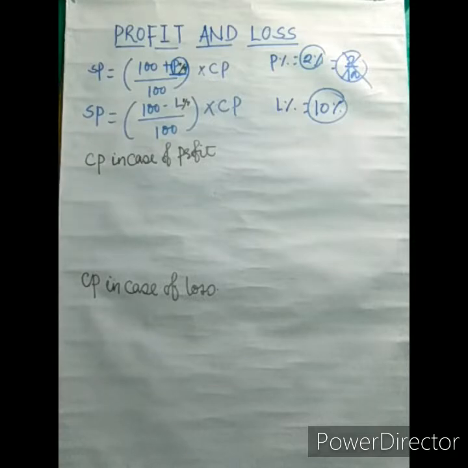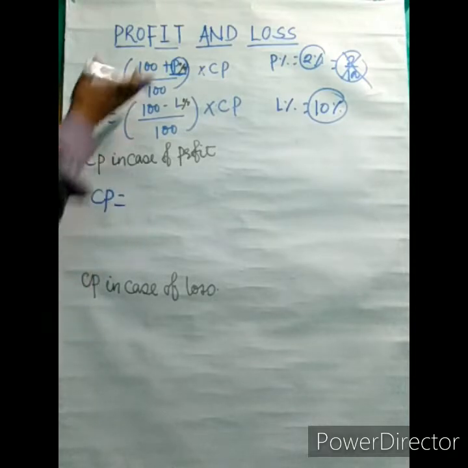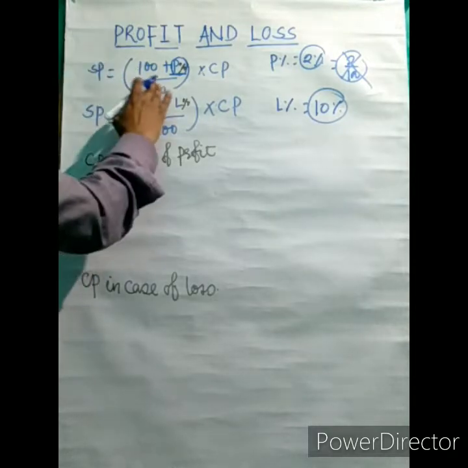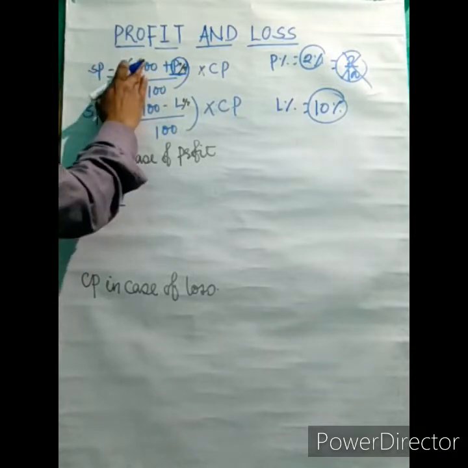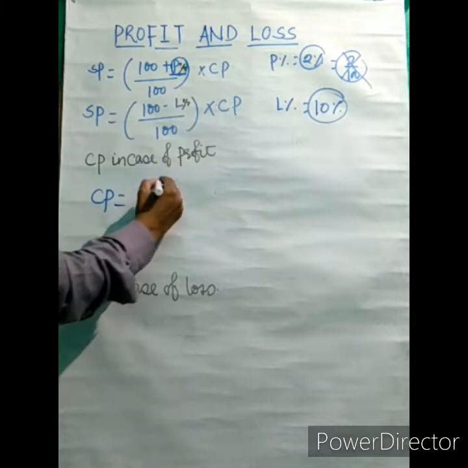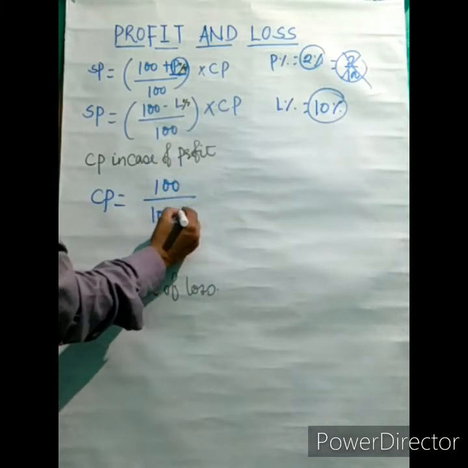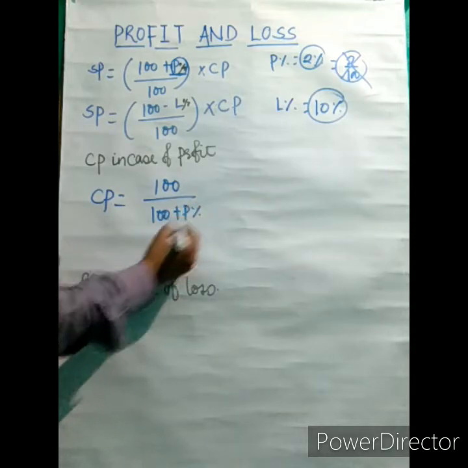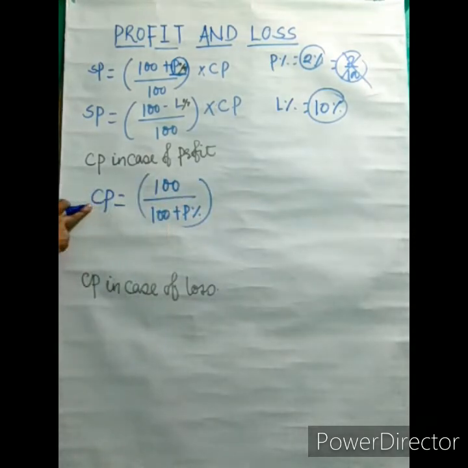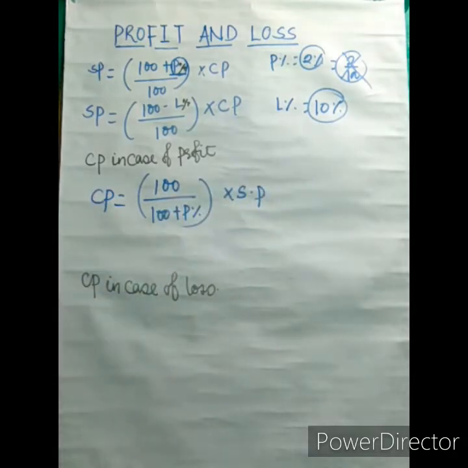Now we'll find formulas of CP with the help of this. CP in case of profit, CP is equal to, these formulas will invert. This SP formula was 100 plus profit percent over 100, so you can invert it, 100 over 100 plus profit percent, because we are finding value of CP, so here you can multiply by SP.